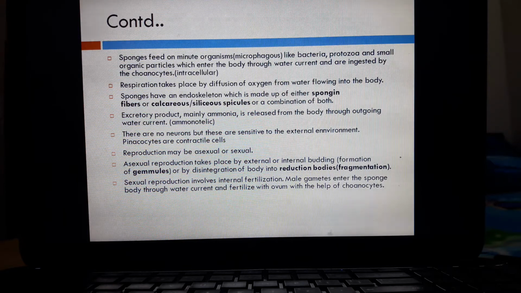There are no neurons in sponges, but these are sensitive to the external environment. Neurons are not there, still they are sensitive. Why? Because they have pinacocytes. Where are pinacocytes present? Pinacocytes are present in the pinacoderm. The pinacocytes in the pinacoderm are contractile cells, and they help to increase or decrease the surface area of the sponge.